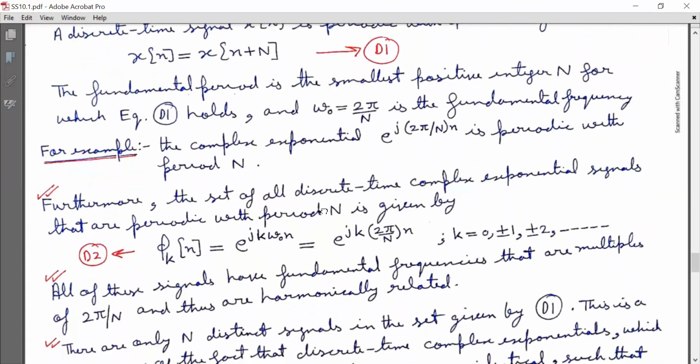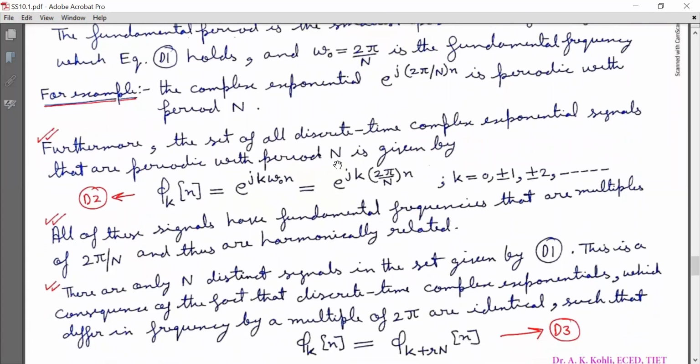For example, the complex exponential e^(j(2π/N)n) is periodic with period N. Furthermore, the set of all discrete time complex exponential signals that are periodic with period N is given by equation D2, that is φ_k[n] is equal to e^(jkω_0 n), which is equal to e^(jk(2π/N)n), where k is 0, ±1, ±2, and so on.